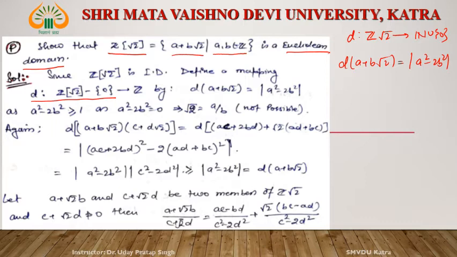Right? Here we define d from Z root 2 excluding 0, that is the non-zero numbers of Z root 2, to Z. Either you call it Z or N union 0. Basically, if we define this function in this way, then it is never going to be less than 0, so we call it N union 0. And if you are considering Z, then there is no problem also. Then this a square minus 2b square is never equal to 0. This is equal to 0 only when a square minus 2b square equals 0, which implies root 2 is equal to a by b, which is not possible.